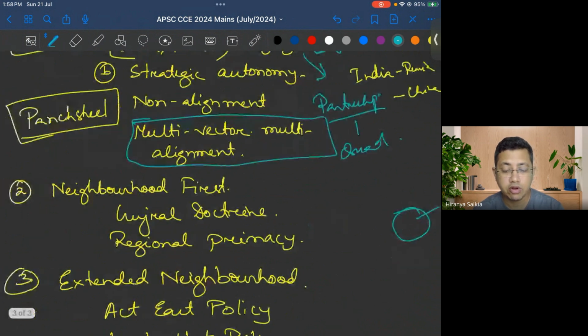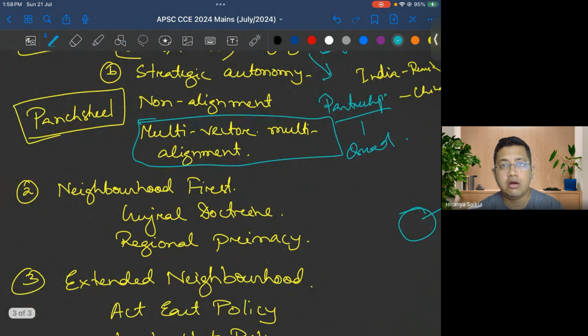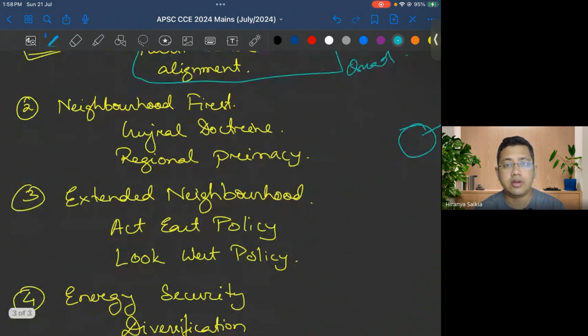So the Neighborhood First policy is basically the interaction with our immediate neighbors in a non-transactional manner. I mean, a kind of elder-brotherly treatment. Being geographically as well as resource-wise the prominent player, we are acting in a responsible manner.